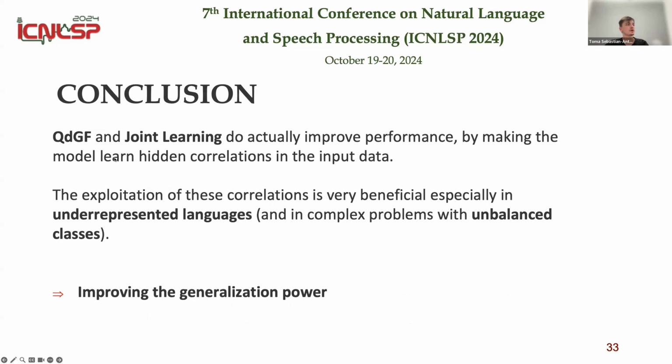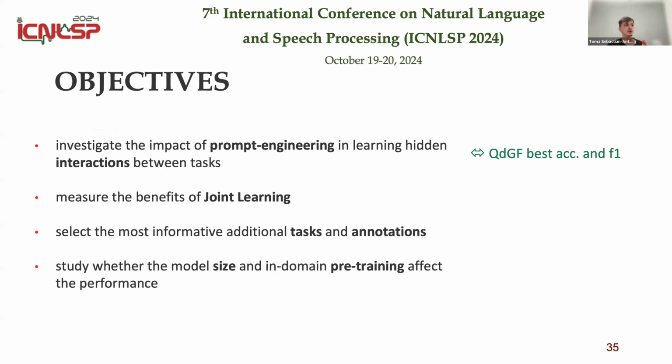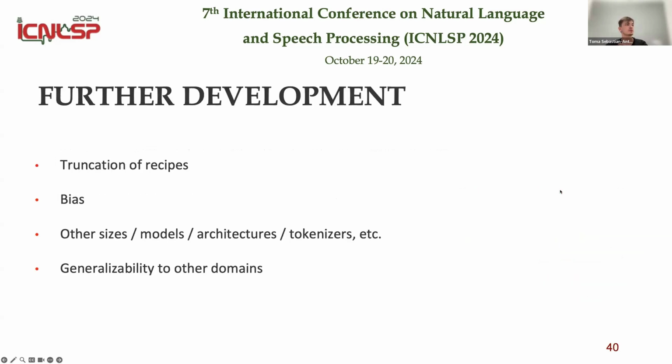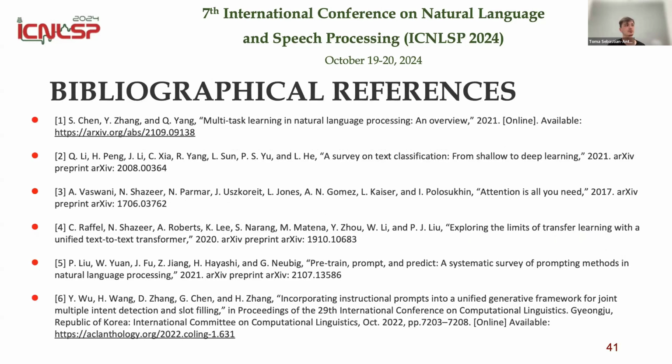And so in conclusion, we managed to improve the generalization power of our model. And here I just go again to the objectives and how we achieved them. I think that's all. And for further development, another research paper could study the optimal truncation and bias, and also consider other models or tokenizers to test how our framework could improve them too. Okay, thank you.